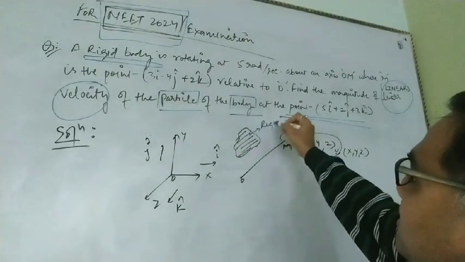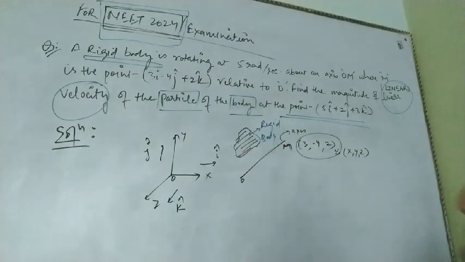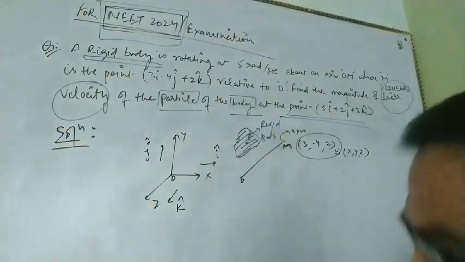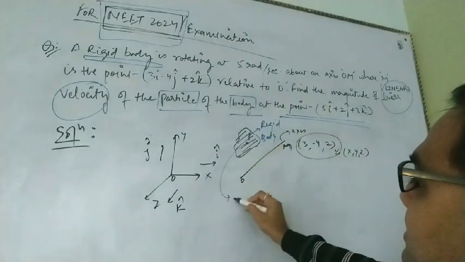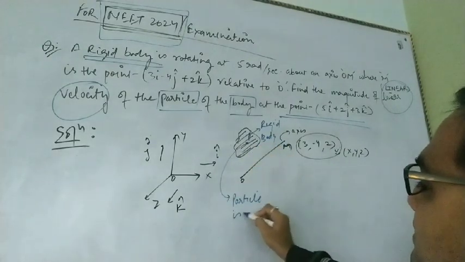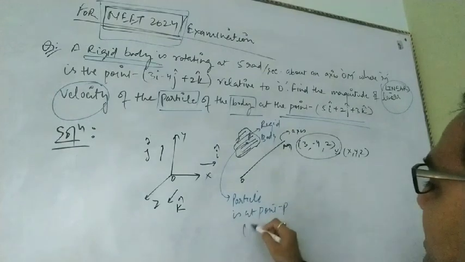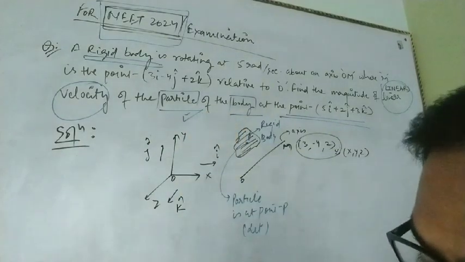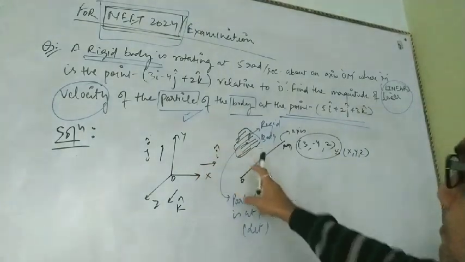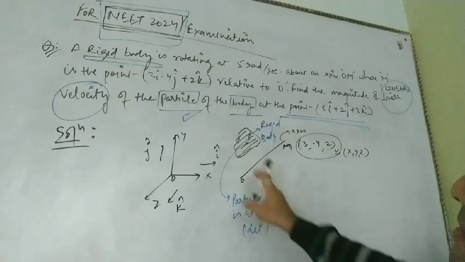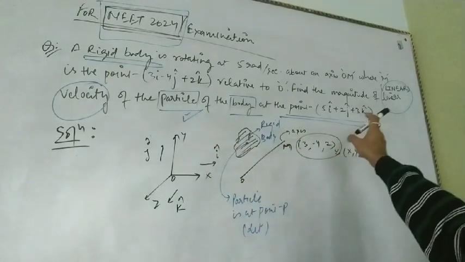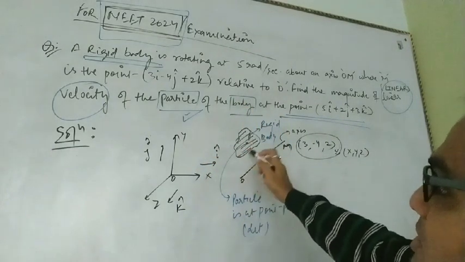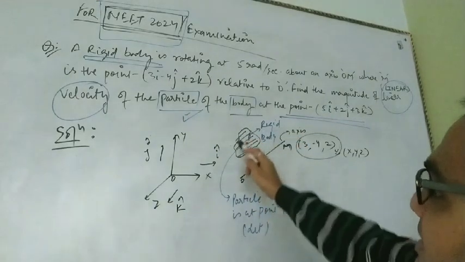We imagine an arbitrary shape because the shape has not been given, and we consider a point P, where the particle is at point P. Let us assume the particle of interest is at the point P, and we have to obtain the magnitude of the linear velocity of this particle that resides inside this rigid body.